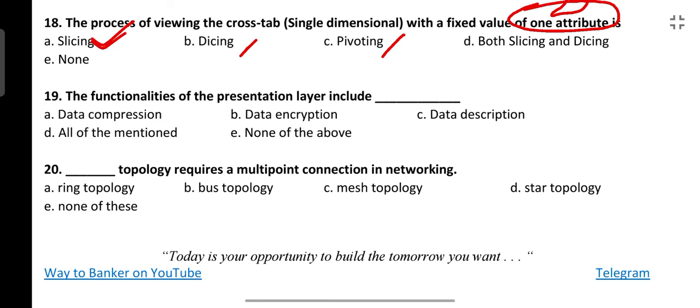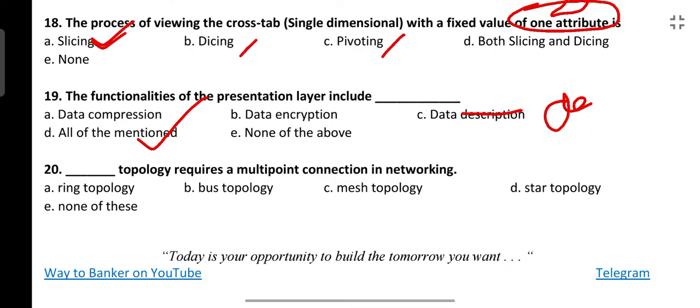Next is, the functionalities of the presentation layer include. What the presentation layer does is decide how the data will be presented to the user. That is the main functionality of the presentation layer. If the user is demanding a video file, so .mp4 or MPEG4, or a text file, how the data will be presented to the user is the main role of the presentation layer. So data compression, encryption, and decryption, these are all responsibilities of the presentation layer. So the answer will be all of the above.